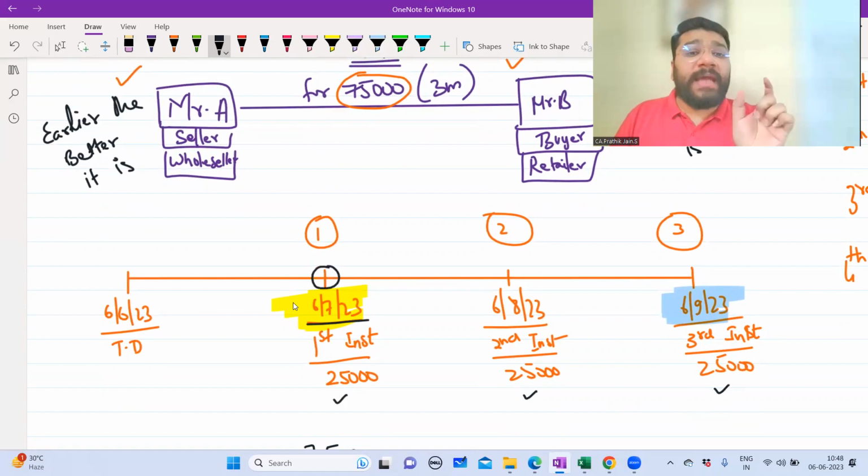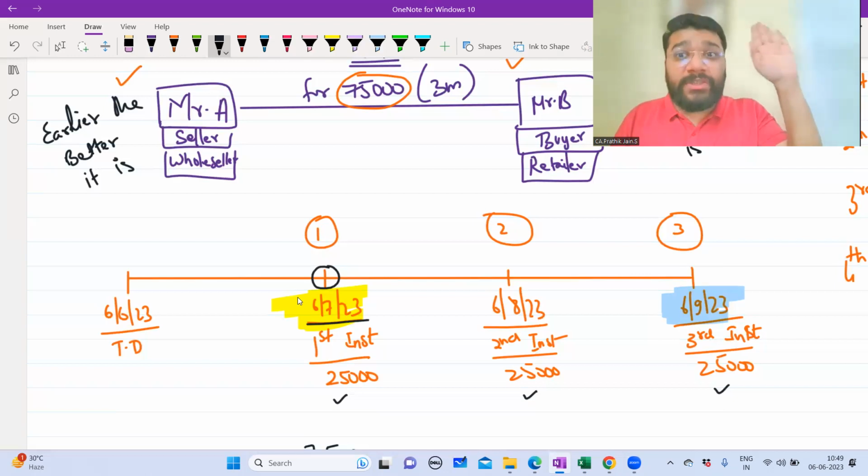So when the seller knows that on 6th July I'm going to receive 25,000, on 6th August I'm going to receive 25,000, on 6th of September I'm going to receive so much amount, when he knows that, accordingly he would have made his plan in his business. Which means if the seller has to make the payment to the manufacturer, he would have told the manufacturer, please wait.